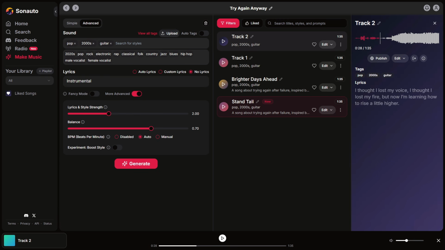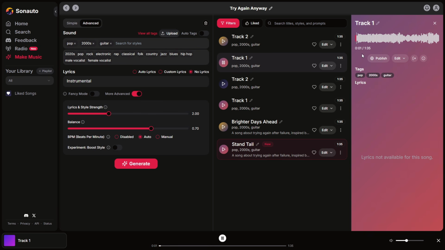And the third option, no lyrics. Here only the instrumental will play, perfect for creating background music for our content or marketing. All 3 options will follow the tags and settings I taught you earlier, so make sure to use them properly. Okay, when we have everything selected, we click to generate the song, wait a little, and that's it.